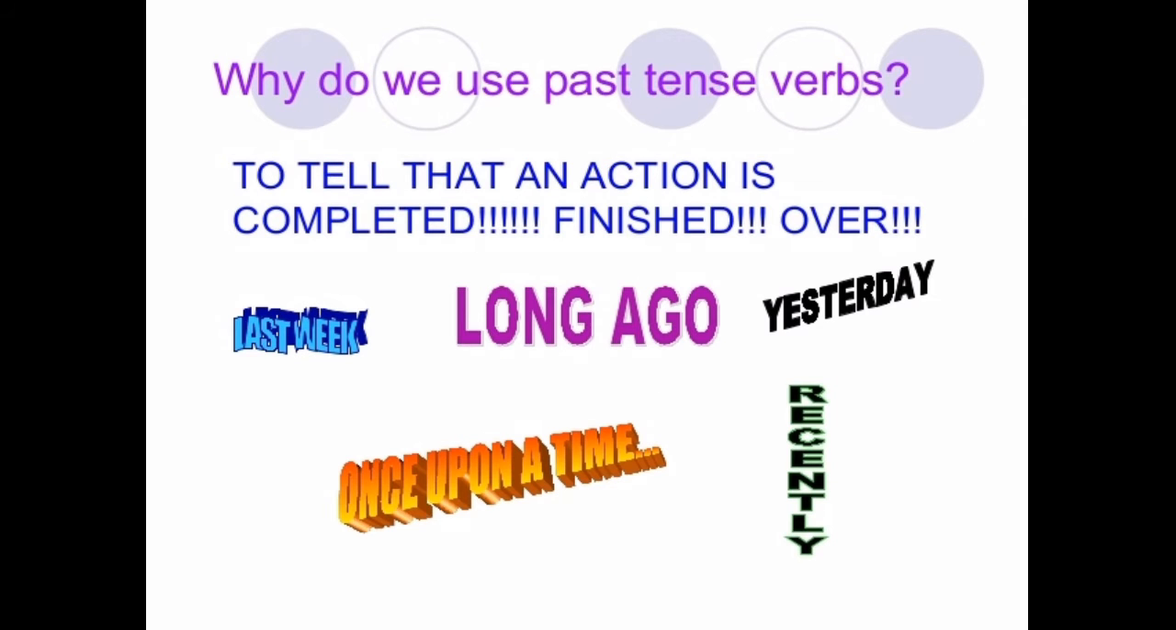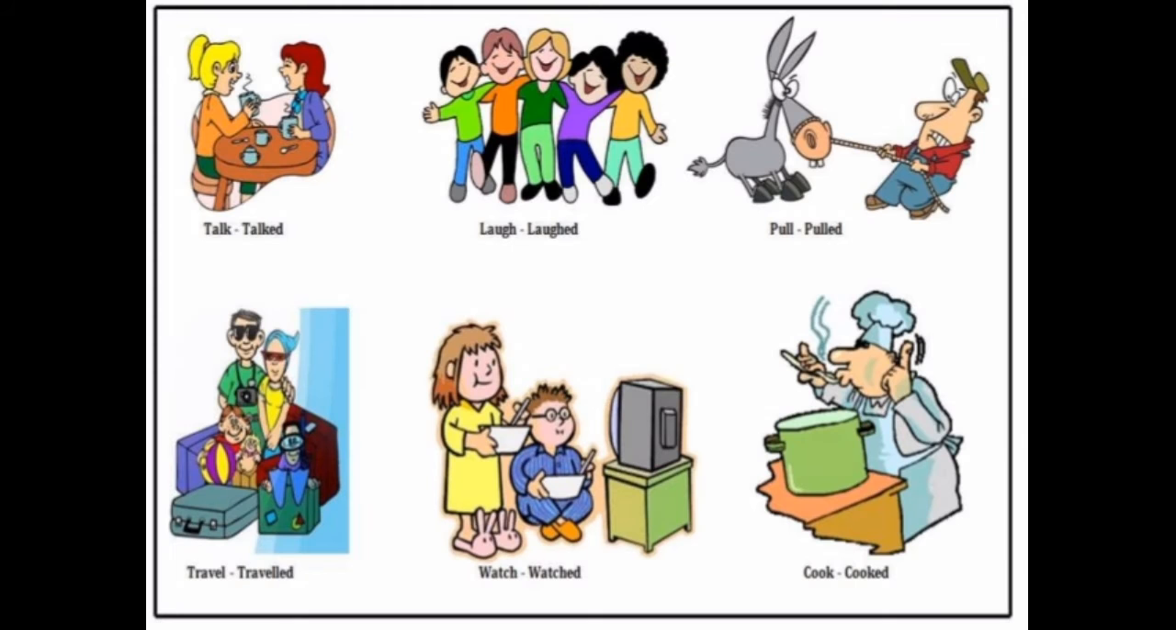past. Why do we use past tense verbs? It tells us that an action is completed, finished and over. What has been done yesterday? We talk about that. Now a few examples of this, like we talk. Talk is in the present form. But when we have talked about something, it goes to the past.